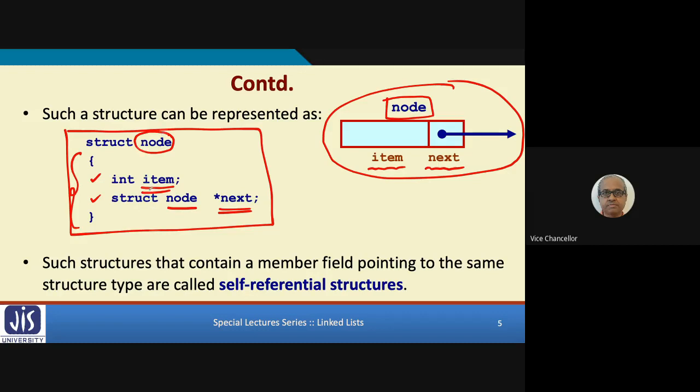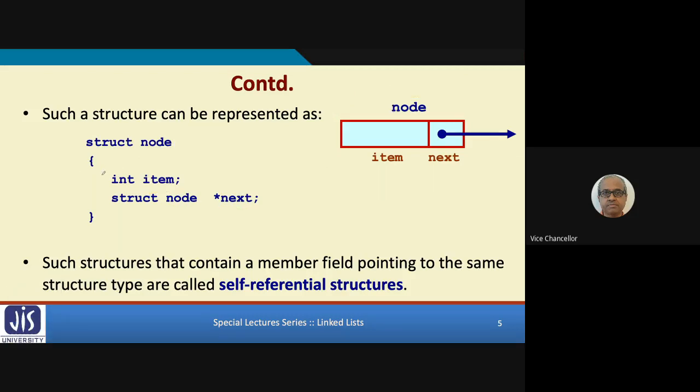Now, in this example, what does this structure contain? The first member of the structure is an integer data whose name is item. The second one, you have studied, when you studied pointers, that anything that starts with a star is a pointer. Like when you declare, let's say, int star x, it means x is a pointer variable. Pointer variable means x can store the address of a memory location.